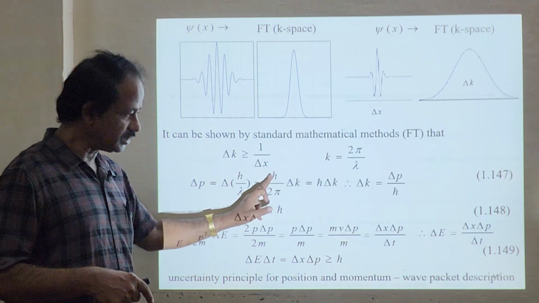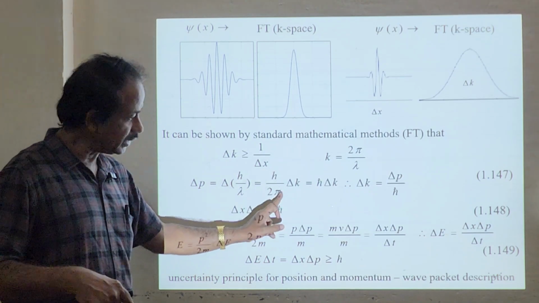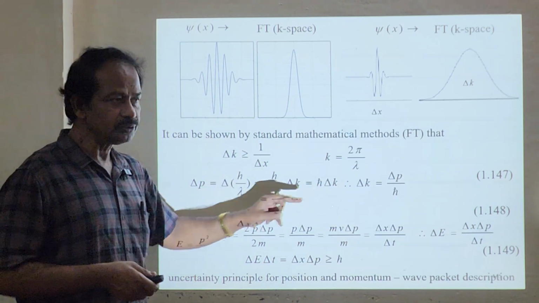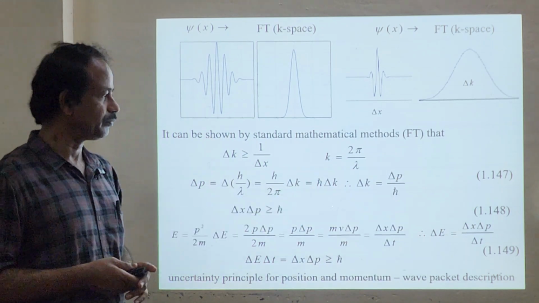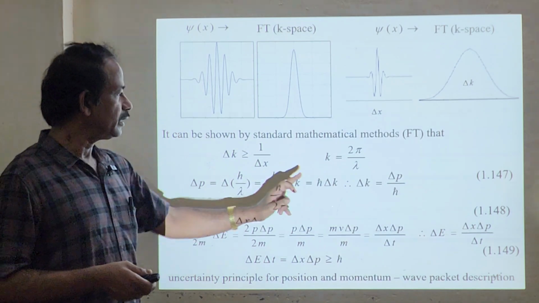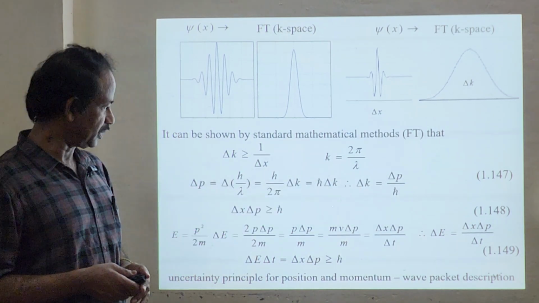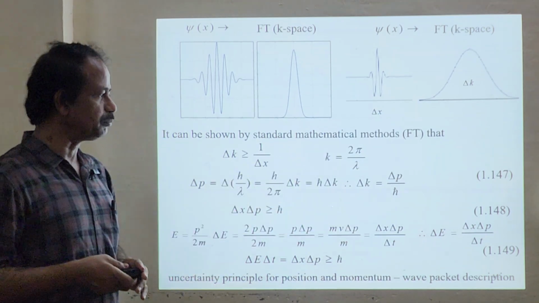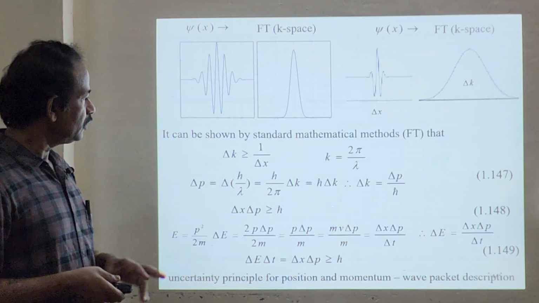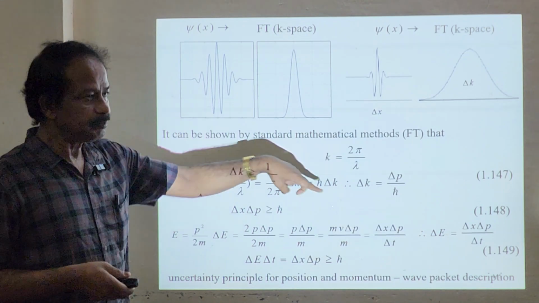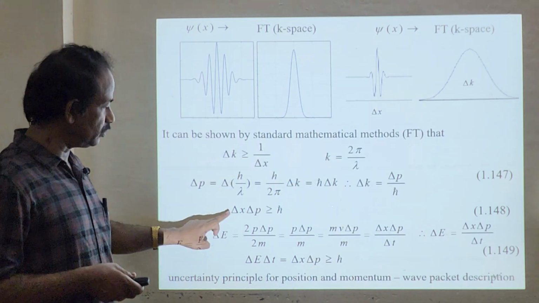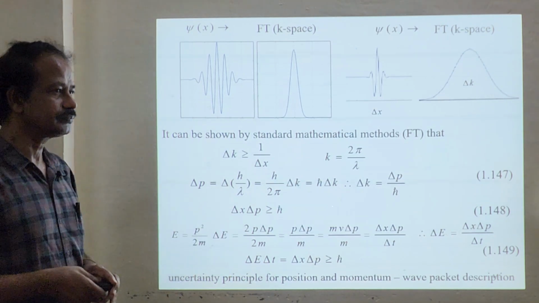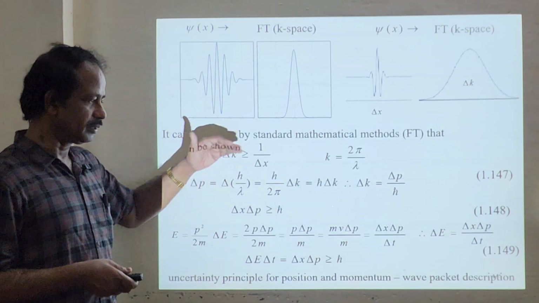So you have h there, you have 2 pi divided by del k, that will go del k. Okay, h by 2 pi, that will give you h bar. So h bar del k. So therefore del k equals del p by h bar, correct? You have del k equals del p by h bar. You substitute in this expression, you will get del x del p greater than or equal to h bar. Simple. This is one idea.